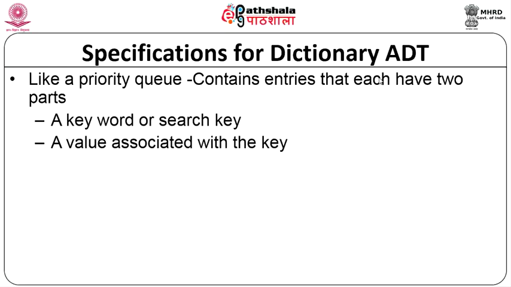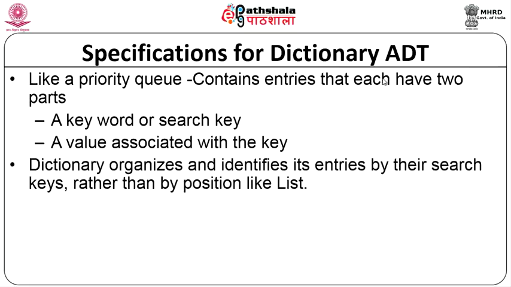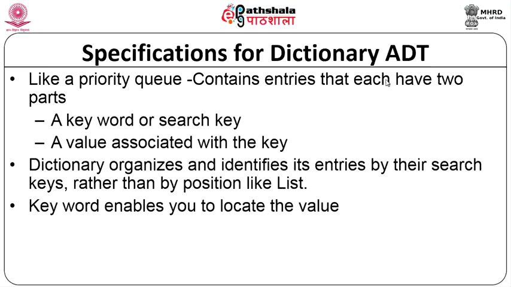So, that is how a dictionary ADT entry will look like, similar to a priority queue, and the dictionary organizes and identifies its entries by the search key. They are not bothered about the position in the list, they organize and identify the entries that they have in the dictionary by their search key. So, that is what is different in a dictionary, and the keyword enables you to locate the value.